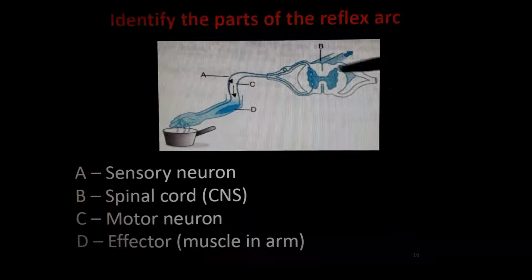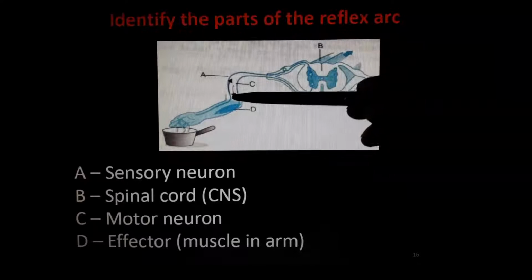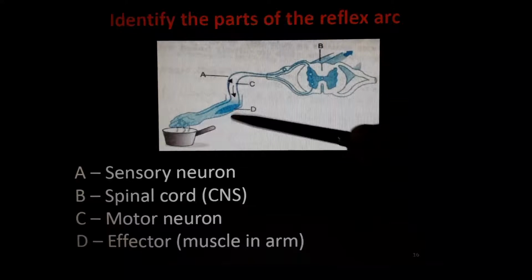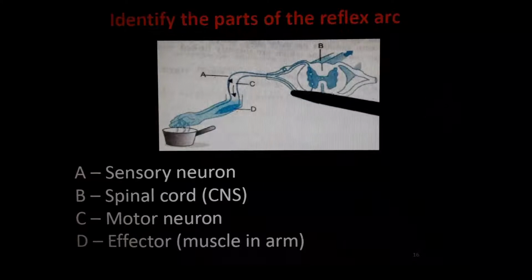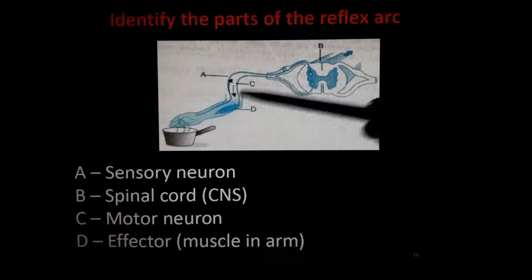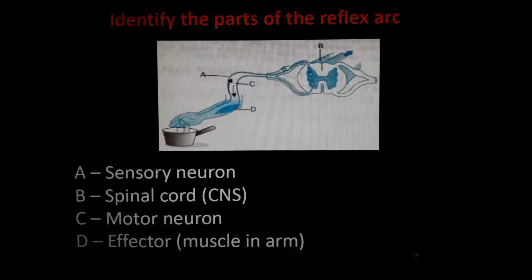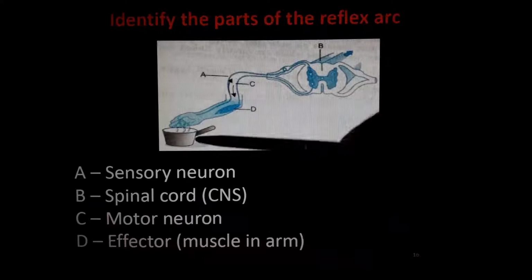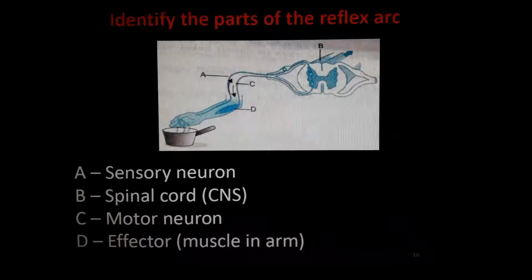C. See the arrow mark? It is giving the signal to the effector or muscle. So it is from the spinal cord to the muscle. So it is the motor neuron. And what is this one? Relay neuron. Understand? D is the muscle or the effector. And what is this? It is nothing, it's a pan. Leave it.